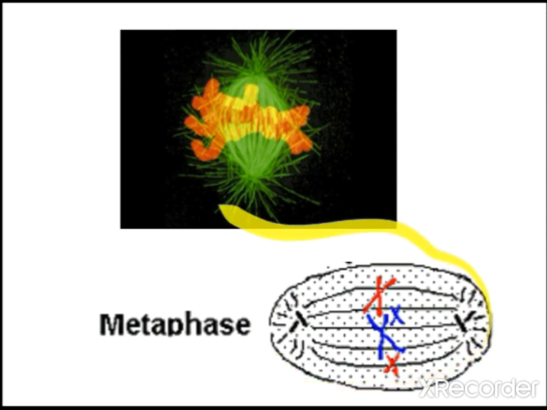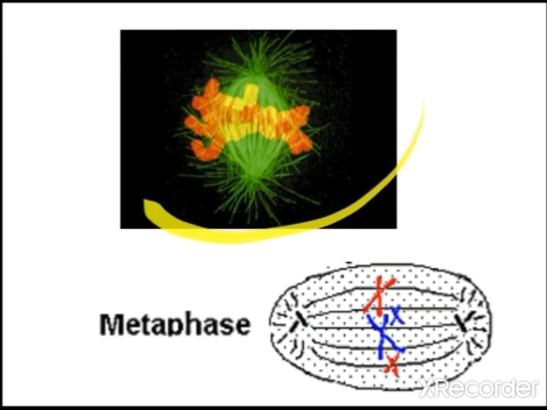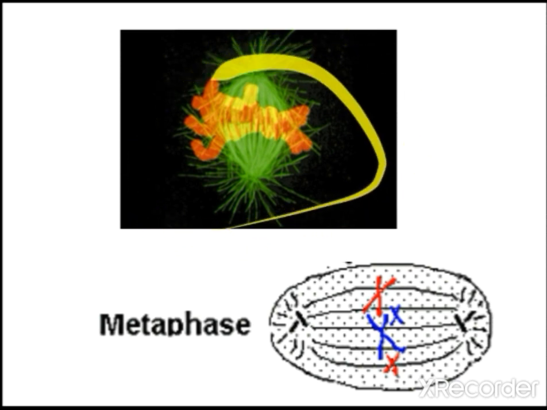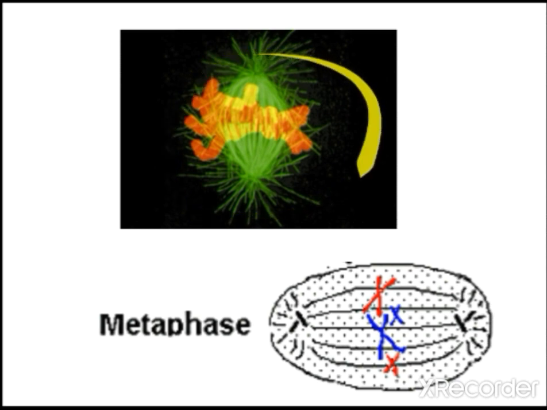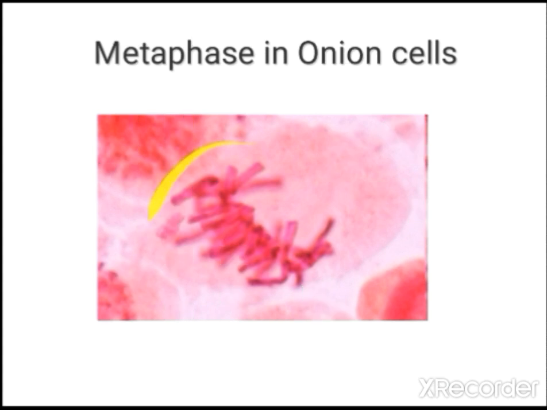This is the diagrammatic view inside the cell, and the electron microscopic view has been given. Using a fluorescent dye the colors become visible like this. You can see the chromosomes arranged in the equator plane, and here also the spindle fibers. When you look under a compound microscope in the lab, it will look like this. All the chromosomes are arranged in the center. That is the main significant phase. You have to remember, in metaphase the chromosomes arrange themselves in the equator.